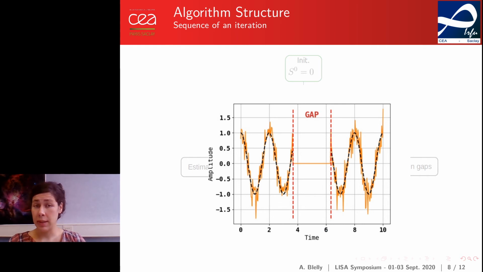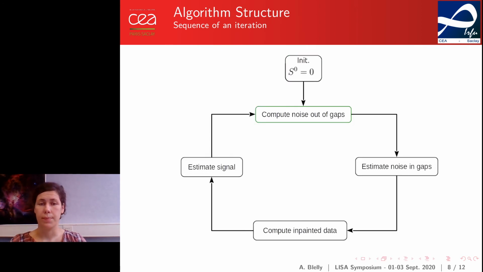Now the input data looks like that. It is a gapped time series that is the sum of the source signal, here represented in dashed black line, and the noise. One algorithm iteration is now divided into 4 steps, which are the computation of noise out of gaps, the estimation of noise in the gaps, the computation of the inpainted data, and signal estimation.